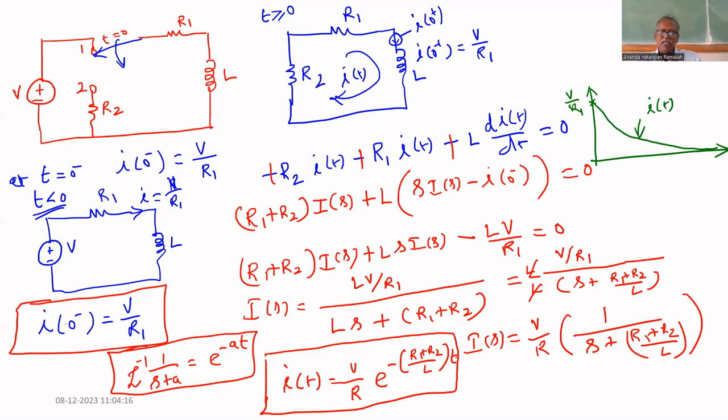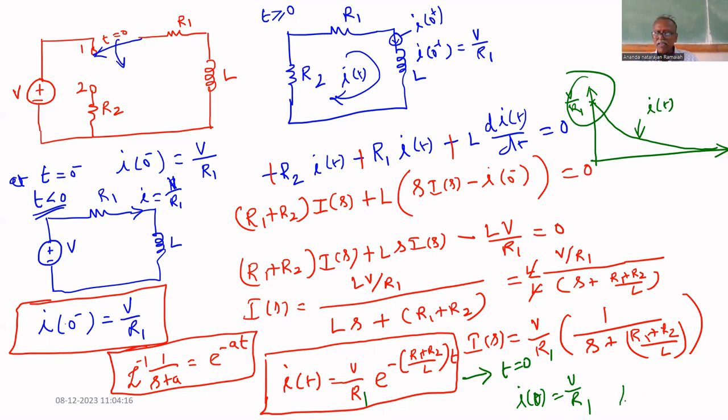If you substitute t equal to 0 in this expression, you will get i of 0 equal to V by R1. That is the initial current. What is the final current? If you substitute t equal to infinity, e power minus infinity equal to 0.